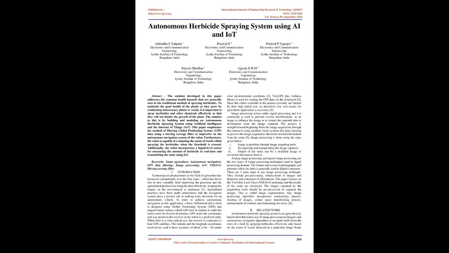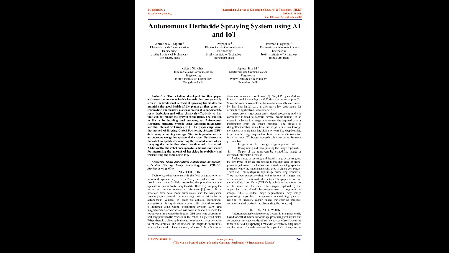Introduction. Technological advancements in the field of agriculture have increased exponentially over the past years, which has led to the rise of new scientific fields improving precision and agricultural productivity, using data effectively while keeping the impact on the environment to a minimum. Agricultural practices have been made autonomous, and the navigation system plays a pivotal role in making route decisions for an autonomous vehicle.